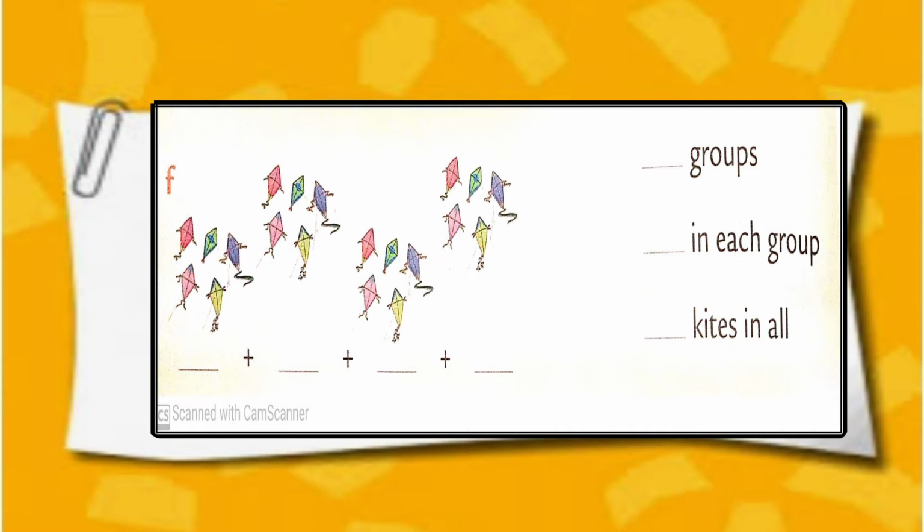Sum number F, 4 groups of kites, 5 kites in each group. So 5 plus 5 plus 5 plus 5. 20 kites in all.